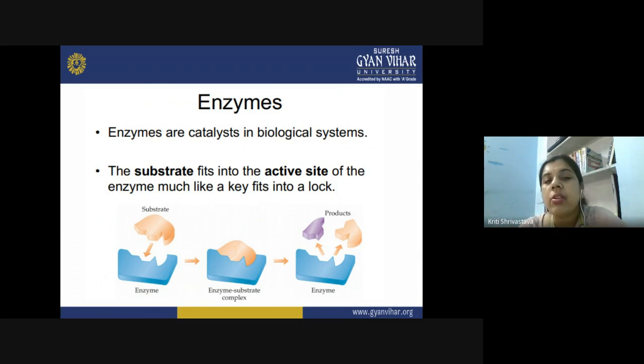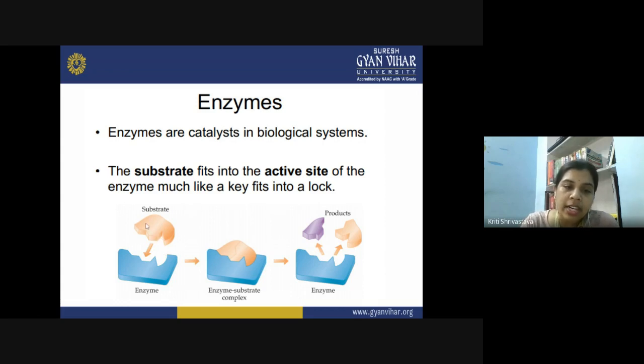These enzymes are also very much susceptible to temperature and pH, and they provide the active site on their surface. On the surface of the enzyme, an active site is formed, which is specific to the substrate. So only this substrate can combine to this enzyme. Enzyme and substrate are specific to each other, and for each substrate you can have a different enzyme in the biological system.